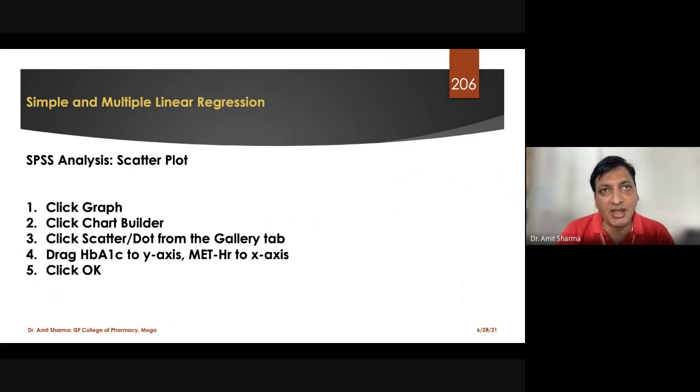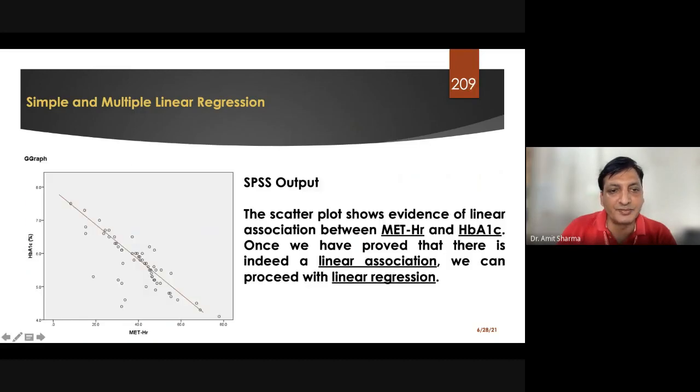So to find out the linearity, what we have to do is generate the scattered dot plot, which I have shown you. We have to see whether we are getting a linearity trend or not. Either we require a positive or we require a negative.